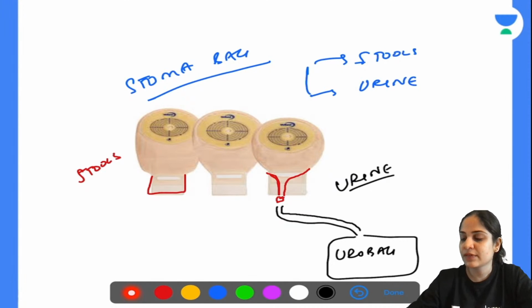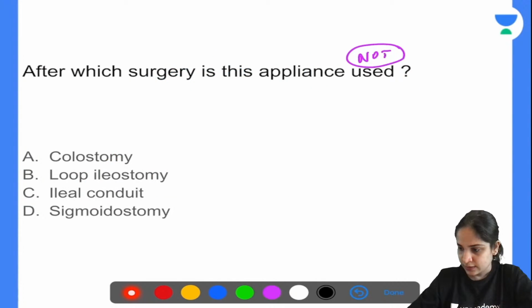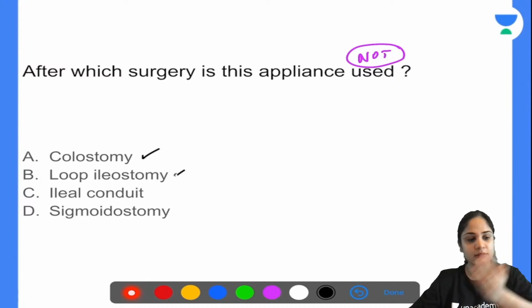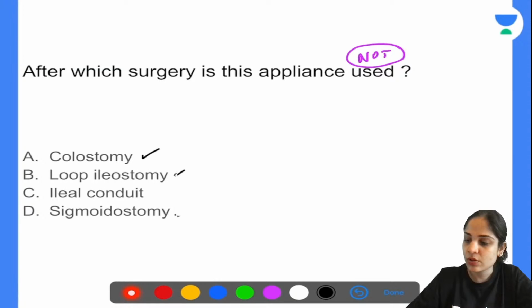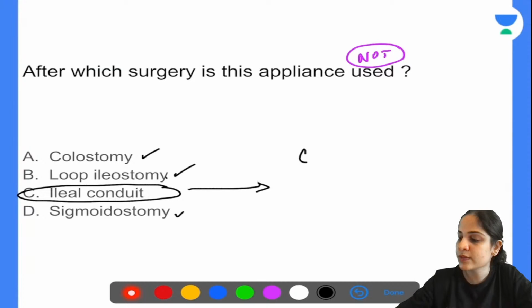So in which surgery do we use a stool stoma bag? If you do a colostomy, yes. If you do a loop ileostomy, yes. Sigmoidostomy, yes. So anything related to the colon, in all of these we will use a pouch stoma bag to collect the stools. But ileal conduit surgery is done whenever you have CA of the urinary bladder. Okay, whenever you have CA of the urinary bladder, we do a surgery called radical cystectomy ileal conduit.